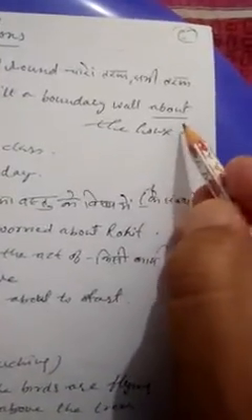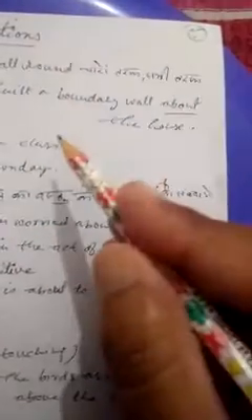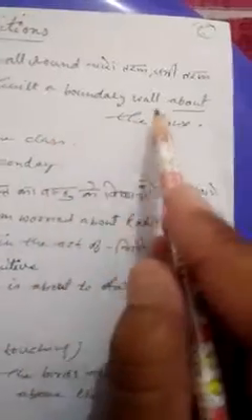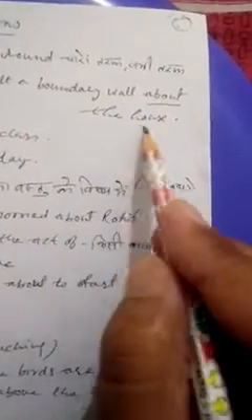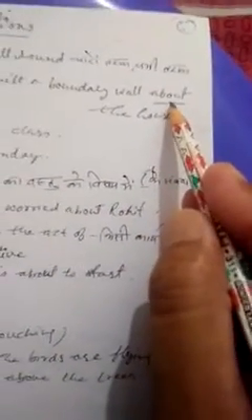About the house, in the sense of all around the house. About is the preposition. It denotes all round.